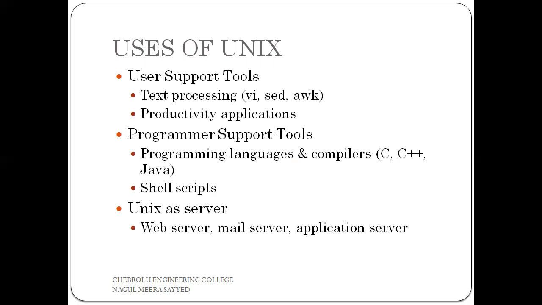Now coming to our next use, that is Unix as a server. This is another major advantage. What is the meaning of Unix as a server? For example, in Windows operating system products, there are two types of software actually.